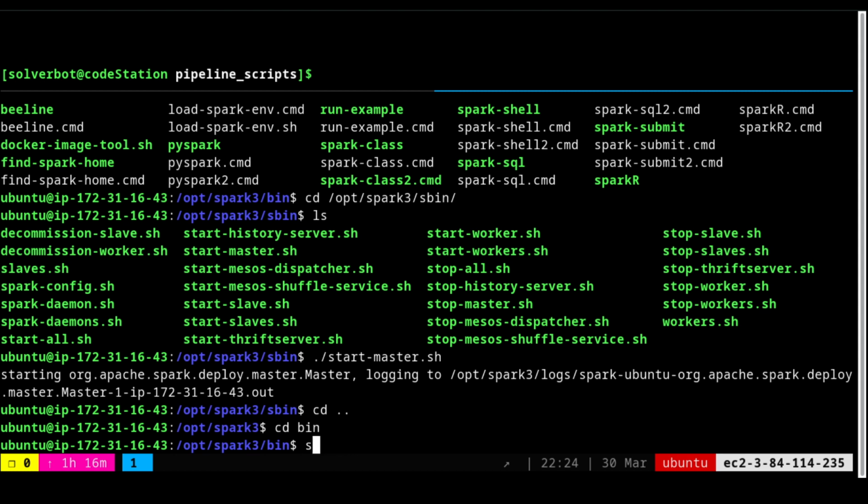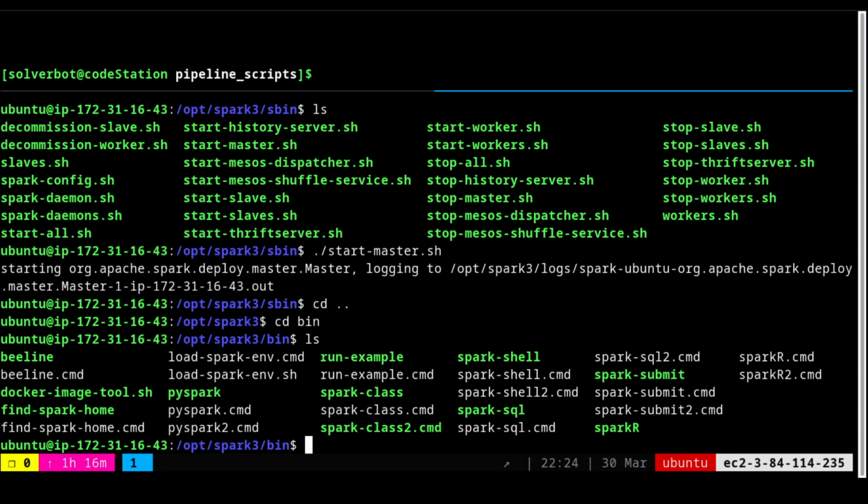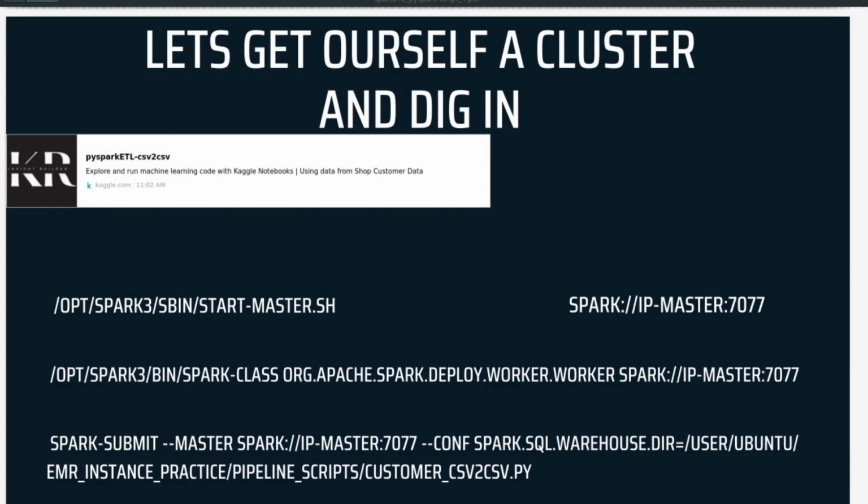Oh, sorry, I think I'm missing something. I am using the wrong word. I should say Spark class, not start class. Spark class. And I have to use this command, org.apache.spark.deploy.worker.Worker, and all are in small case.